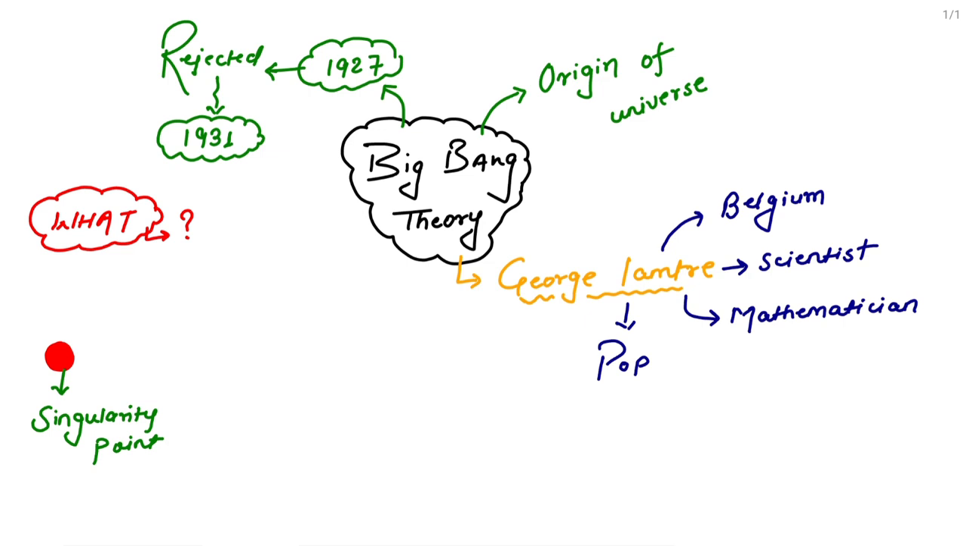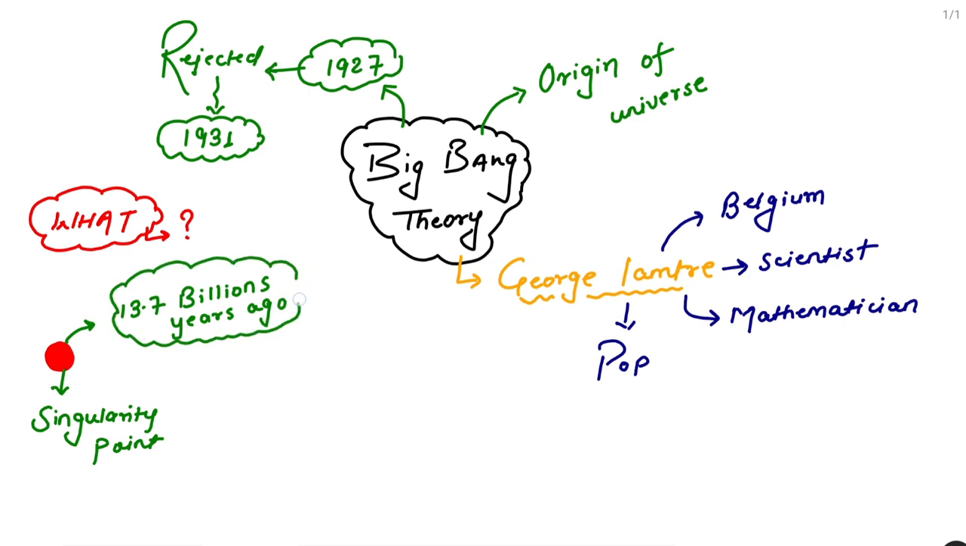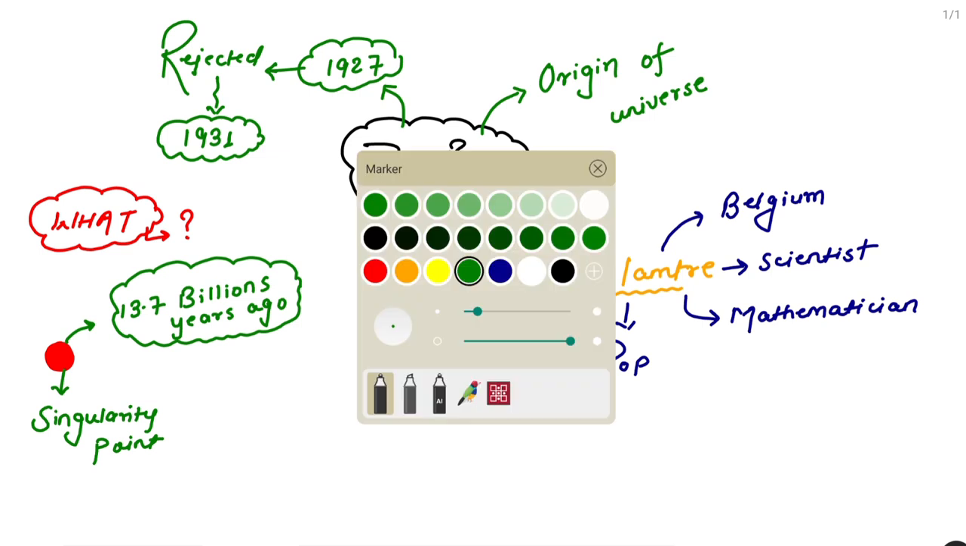Now what happened? This singularity point exploded. The question is, why did it explode? There must be something inside that caused it to explode. So the reason is why the explosion occurs. Let us try to understand. Let us suppose 13.7 billion years ago, this point existed. This is the timeline of this singularity point. So 13.7 billion years ago, this singularity point exploded.